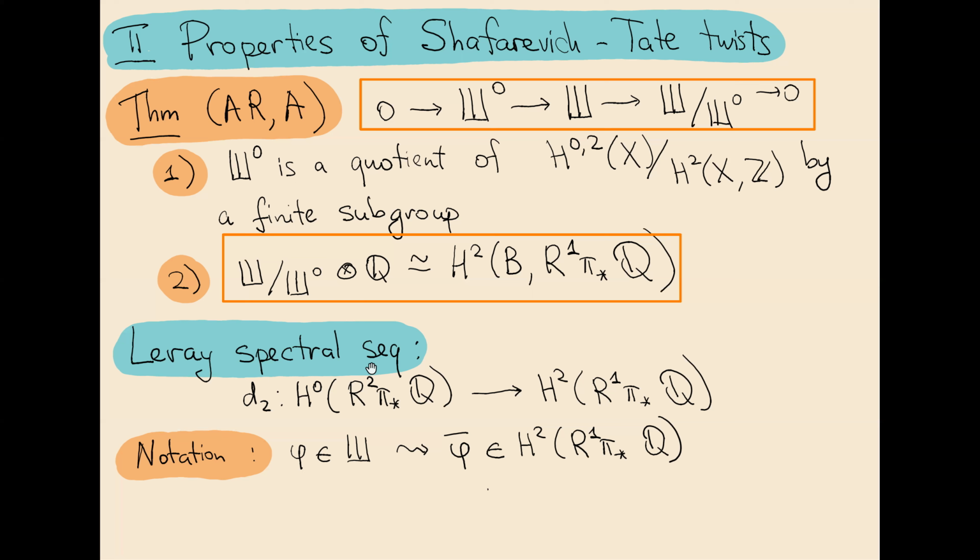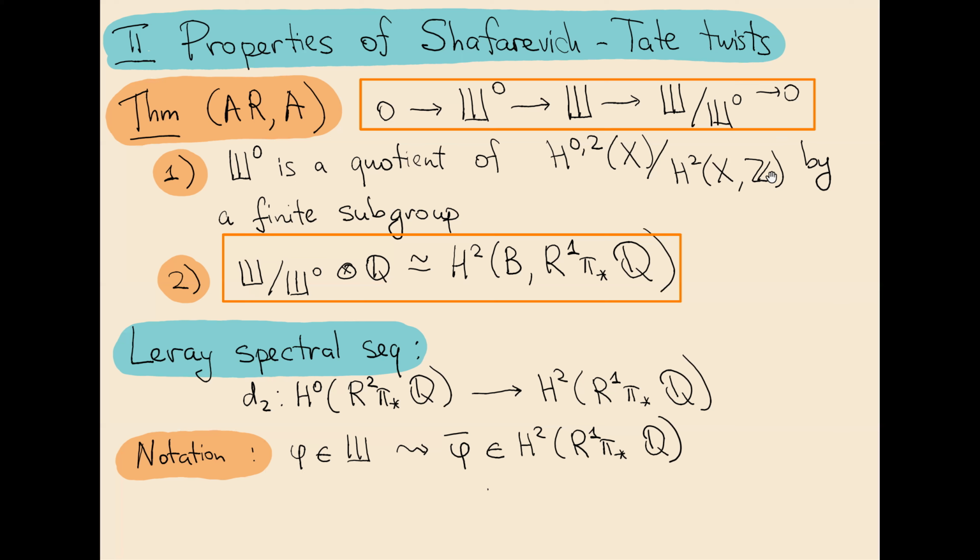It admits the structure of a topological group. So I denote the connected component of unity of Sha by Sha naught. And it turns out that Sha naught is a quotient of H^{0,2} of X by the lattice, the finitely generated subgroup H^2 of X, Z. H^{0,2} of a holomorphic symplectic manifold is one-dimensional, so it's kind of a curve. But the problem is that this group doesn't have to be a lattice. So Sha naught may be non-Hausdorff, and in general it is non-Hausdorff.